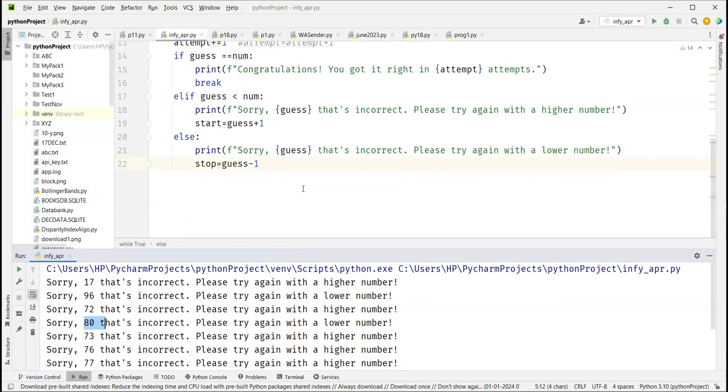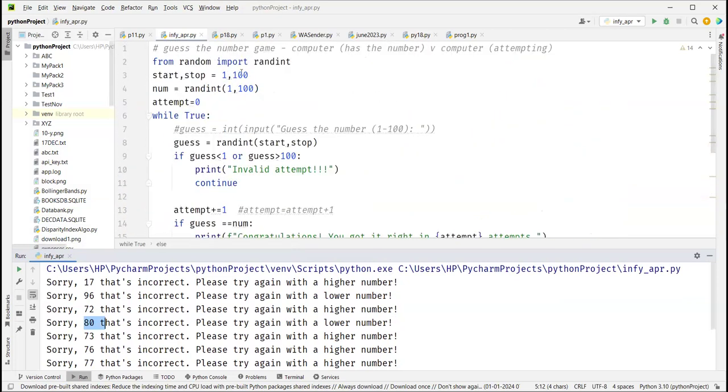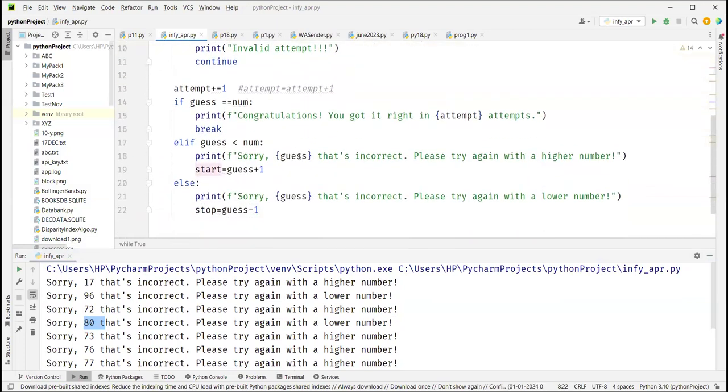So can you repeat that, the start you are making it? Yes. The initial value is 1 comma 100. So the first time when you guess, it has to be anywhere between 1 and 100. You don't know what value it is, so it could be any number between 1 comma 100. So you start with 1 and 100. But after every guess, your start and stop should change, right? Your start is 1 in the beginning.